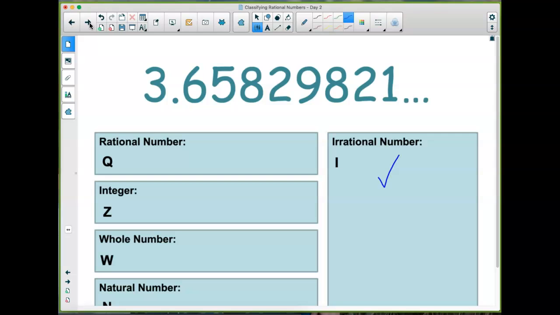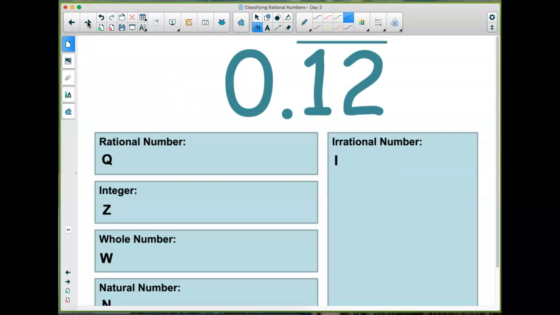All right, here's the next one. 0.12 repeating. So it's a repeating decimal. Where do repeating decimals go? Again, look carefully at your definitions. Where would you put a repeating decimal?